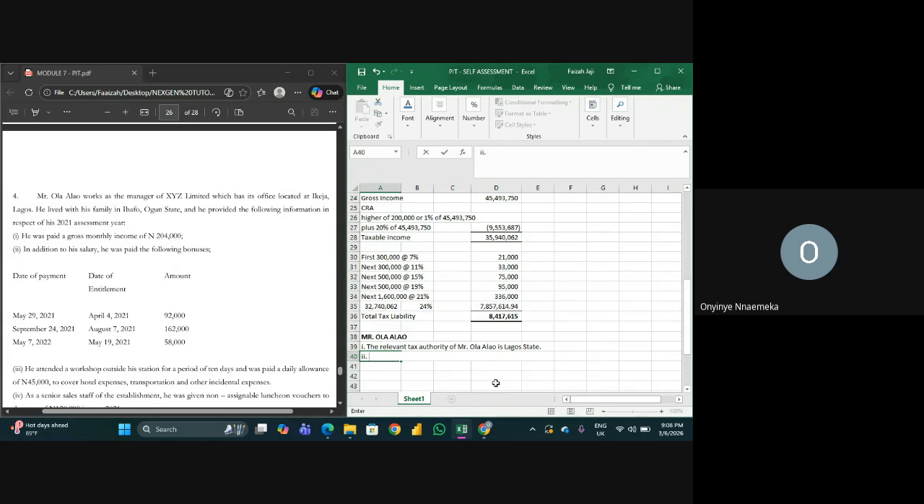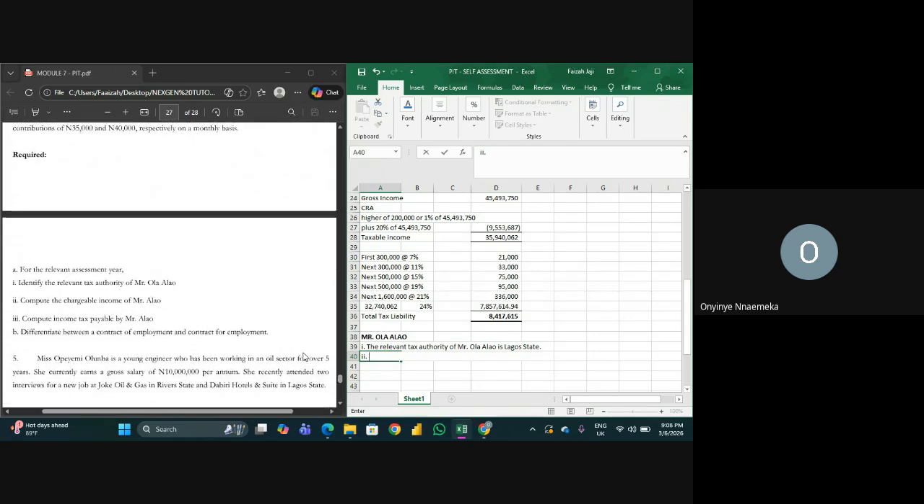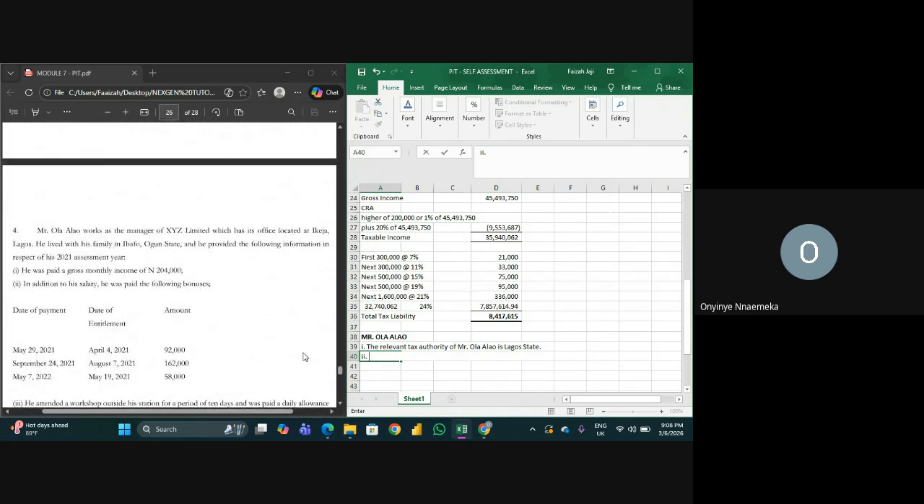The second question says that you should do what? Compute the chargeable income of Mr. Alao. So let's do the computation of chargeable income for which year of assessment? 2022. Why is it 2022? Because the information provided is for 2021. I think that should not cause any issue.